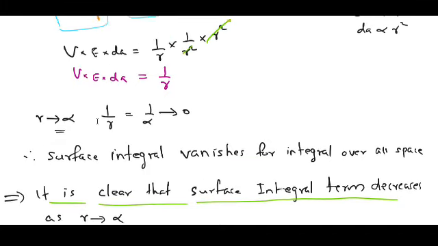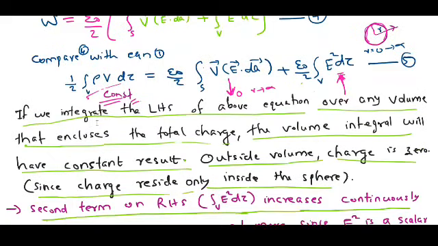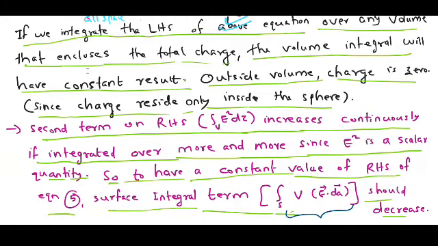Now, what is the result? What is the consequence of this one? That is, if you see this equation here, if you do the whole space integration, then this term goes to 0. Then you will have only this second term in this equation. This second term. Therefore, equation 5